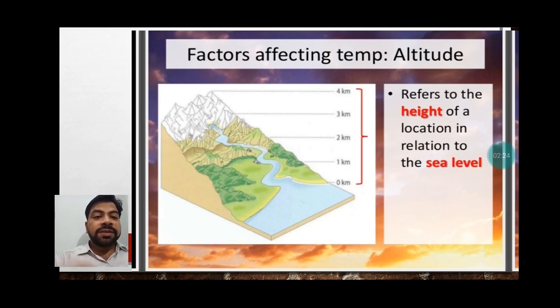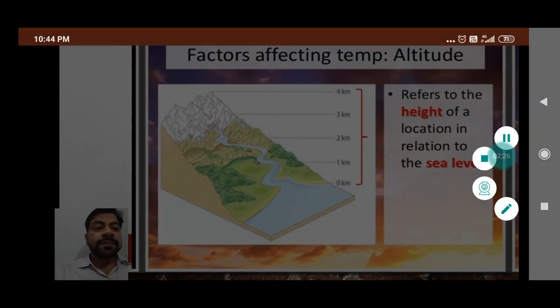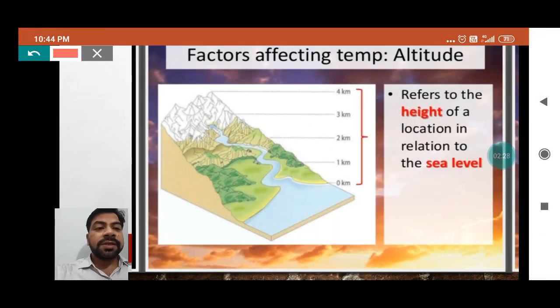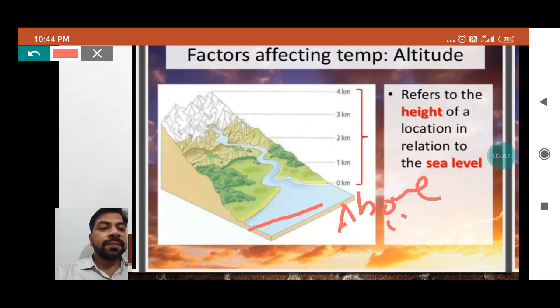As you can compare, you can see over here, students, this is the surface level of water. This is the sea level. Now you have to understand that this is above sea level.